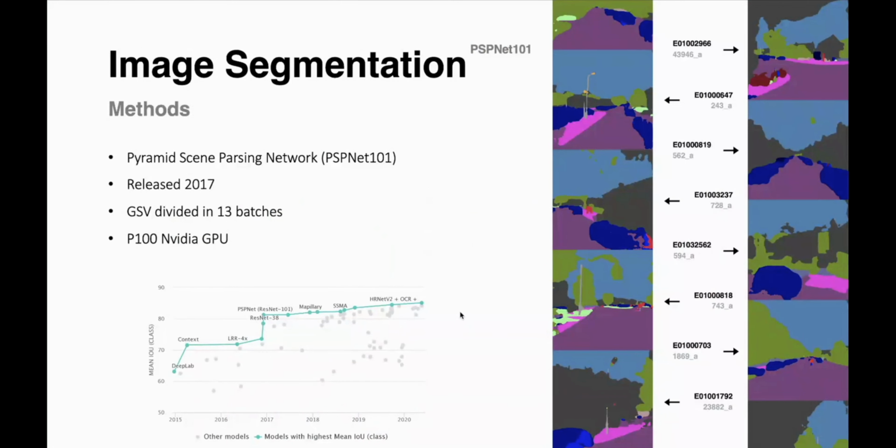Image segmentation was also used. The Pyramid Scene Parsing Network, PSPNet 101, was used. It was a bit older, released in 2017. It was chosen not only as the most accurate model, but also the one with better accuracy, speed and documentation. This is much heavier to execute, so the Google Street View imagery was split in 13 batches and executed with a more powerful NVIDIA GPU.